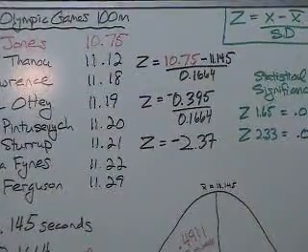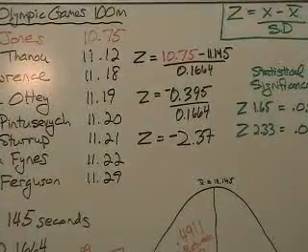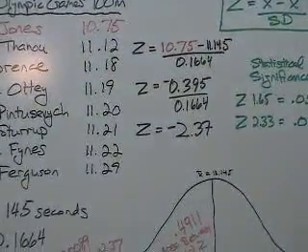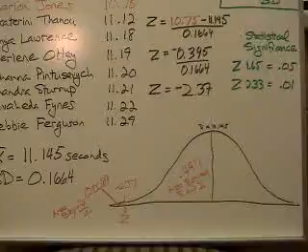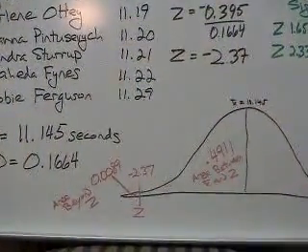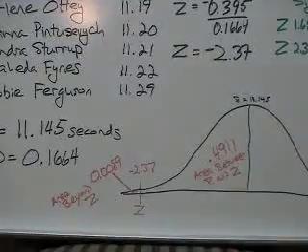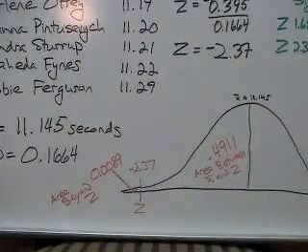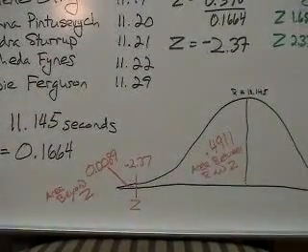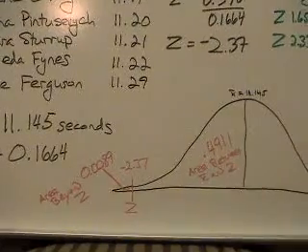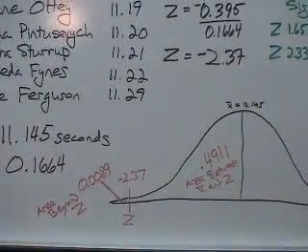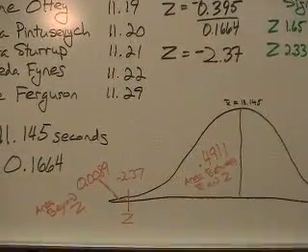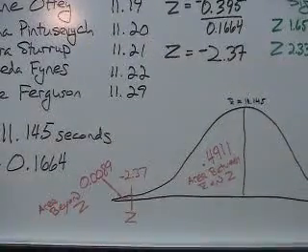Now at this point, go to your Appendix B in the back of your book. If you look under column A, you'll have your z-scores. So find 2.37, and you want to look for your area beyond z now. Okay, so now let's focus on the bell curve here. So 2.37, again we have a negative one, so we're going to be looking at the left side of the curve. Under column B, you have the area beyond z. And that says 0.4911, right? If you go to 2.37, look over to the right, it should say 0.4911, and that's your area between the mean, or the middle of your bell curve, and the z-score of 2.37.